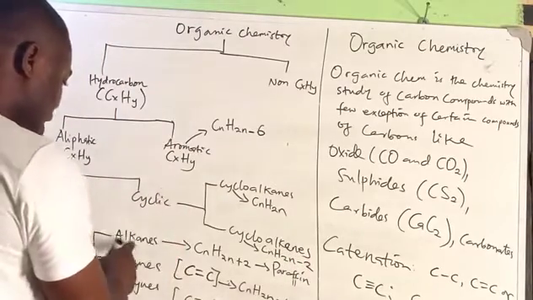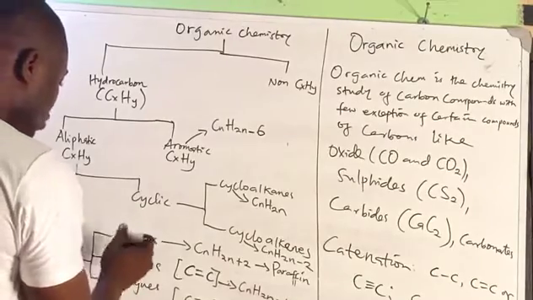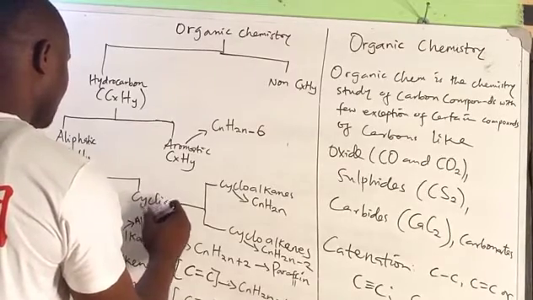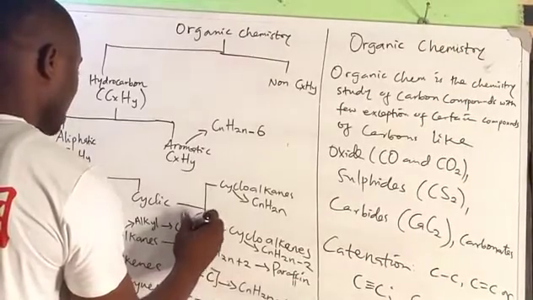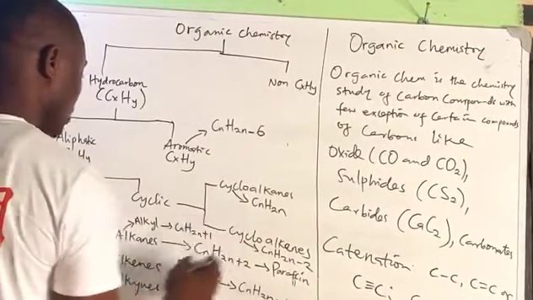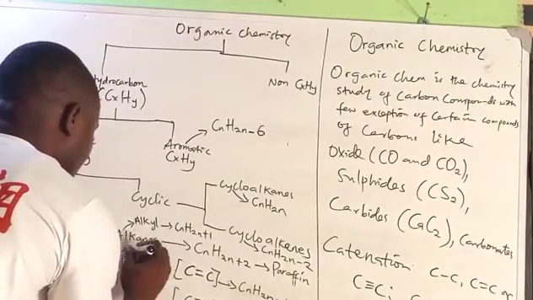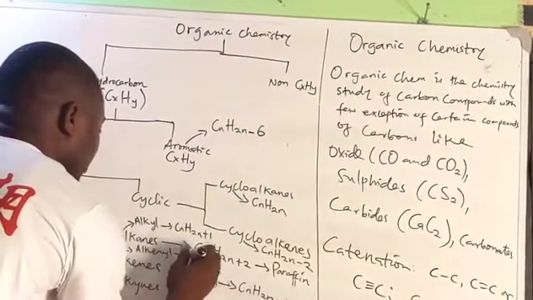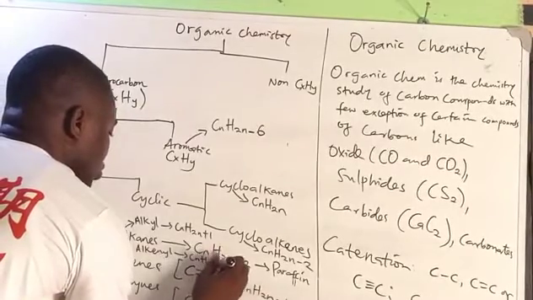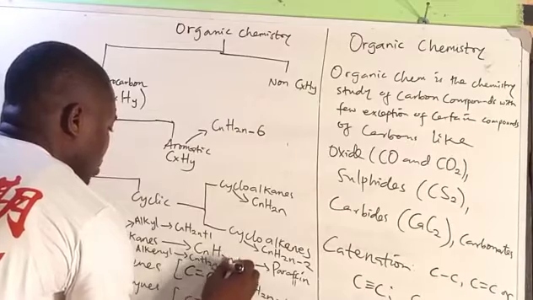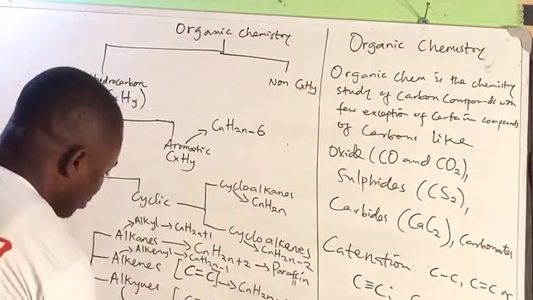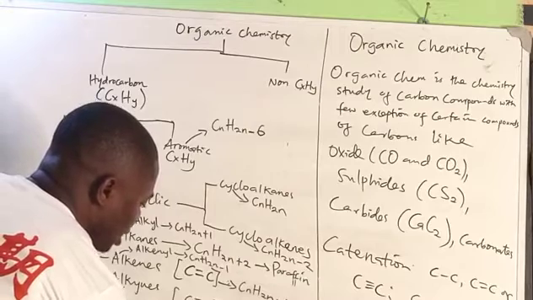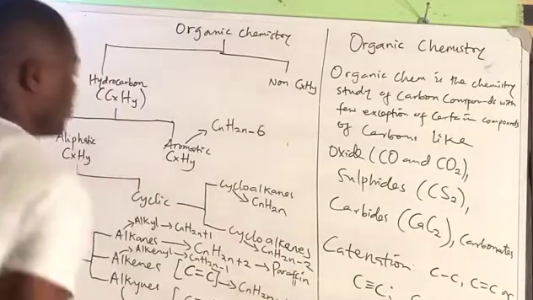Don't forget that when an alkane loses one hydrogen atom, it is called alkyl, and you have the formula CnH2n+1. An alkene that lost one hydrogen atom is called alkenyl, with the formula CnH2n-1. Then an alkyne that lost one hydrogen atom is called alkynyl, with the formula CnH2n-3. So that is the basic thing.